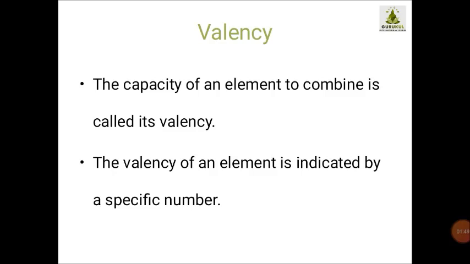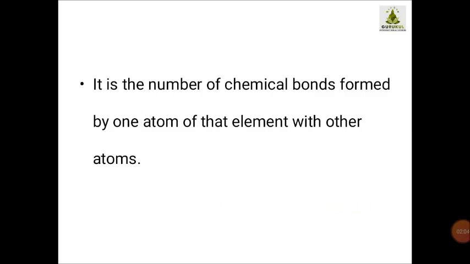The valency of an element is indicated by a specific number. In 8th standard you have studied how compounds are formed and what valency is, but I am emphasizing to make your concept clearer now also. Valency is the number of chemical bonds formed by one atom of that element with another atom.